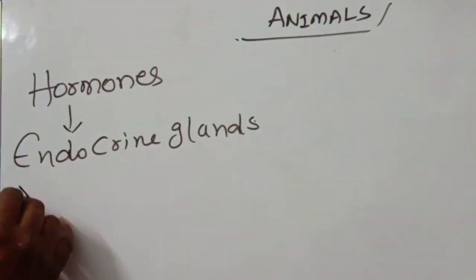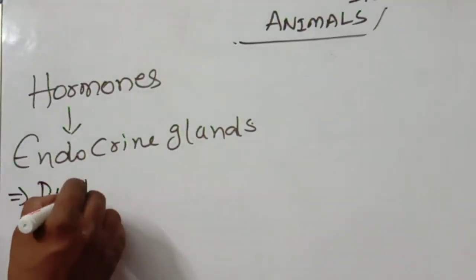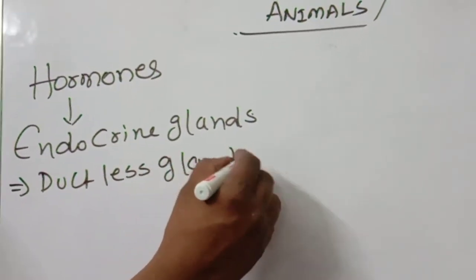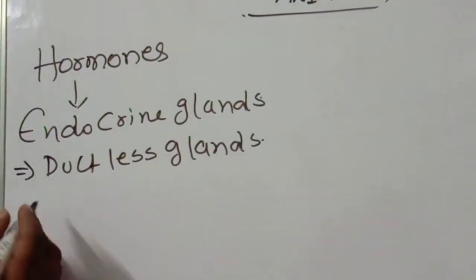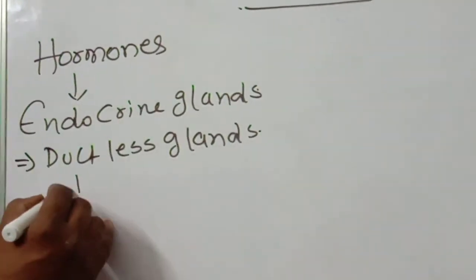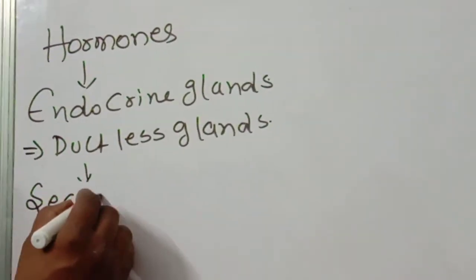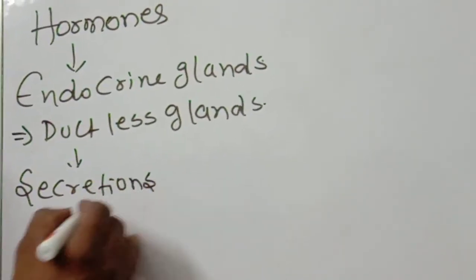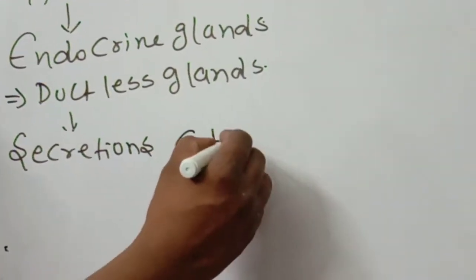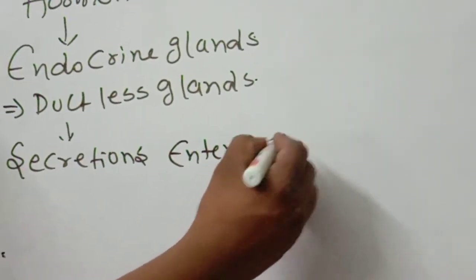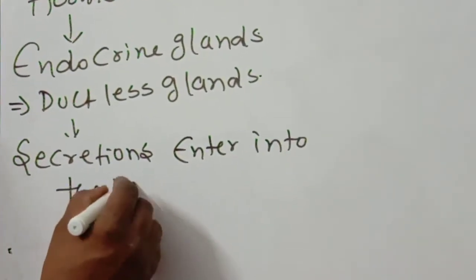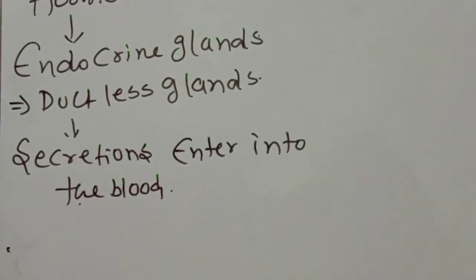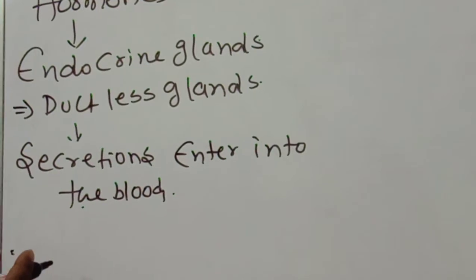These endocrines are also called ductless glands, meaning their secretions directly enter into the bloodstream. So hormones directly enter into the bloodstream. That is important.